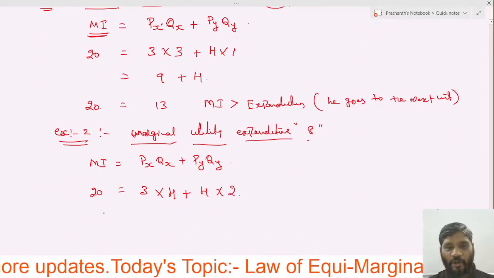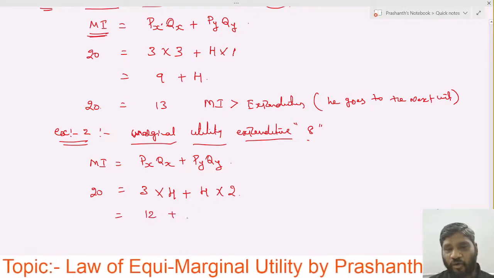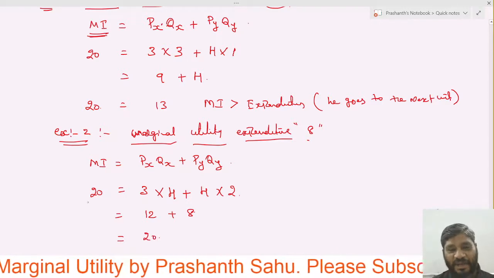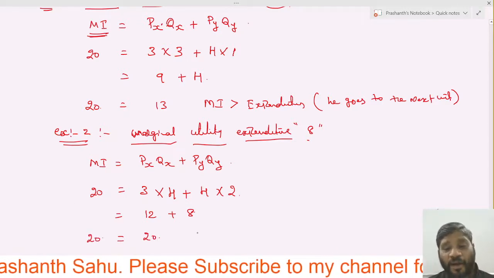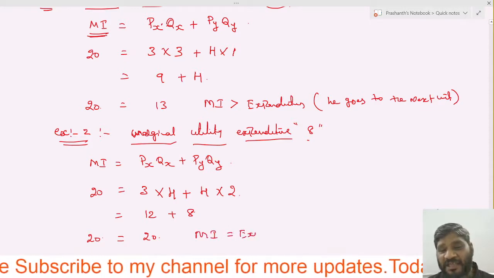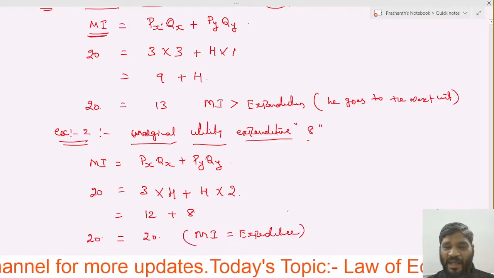Okay, now 2 quantity. Now 3 4s are 12 plus 4 2s are 8. So here how much? It is 20. How much income does he have? 20. Means here, money income is equal to expenditure.